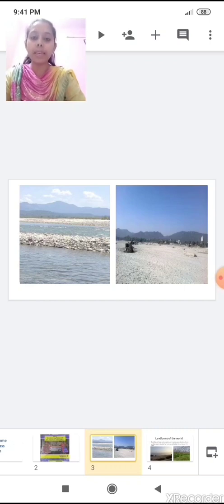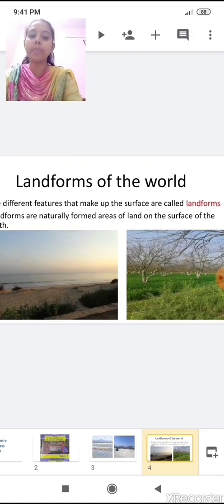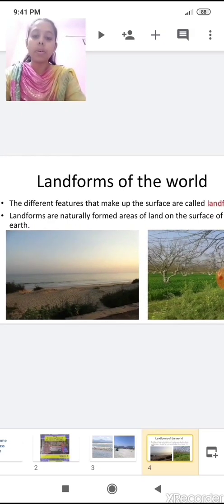Students, you have seen that our Earth's surface is covered by different features, which are called landforms. So, what is a landform? The different features that make up the surface are called landforms, or landforms are naturally formed areas of land on the surface of Earth.